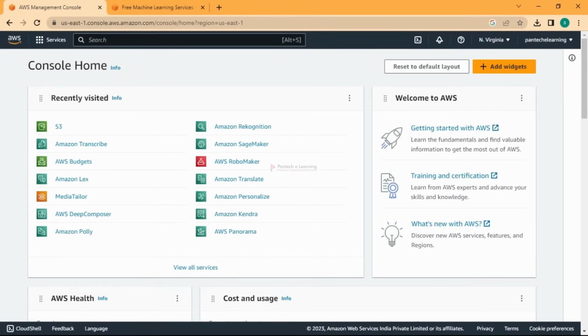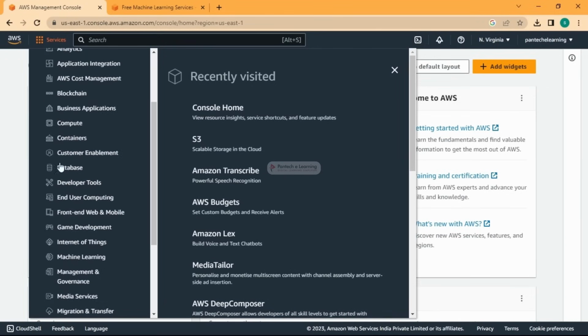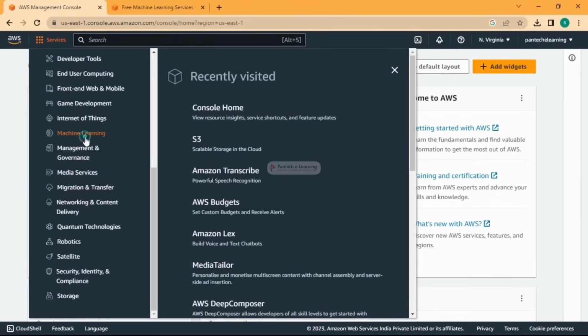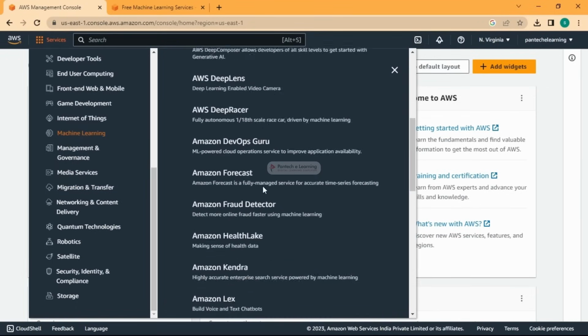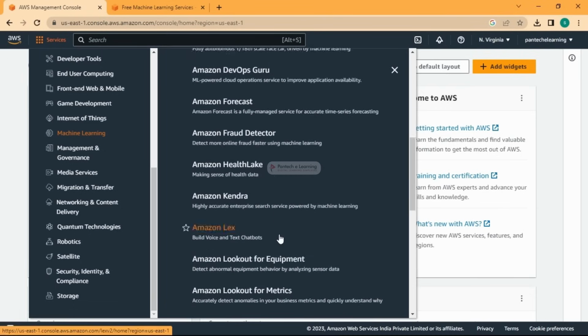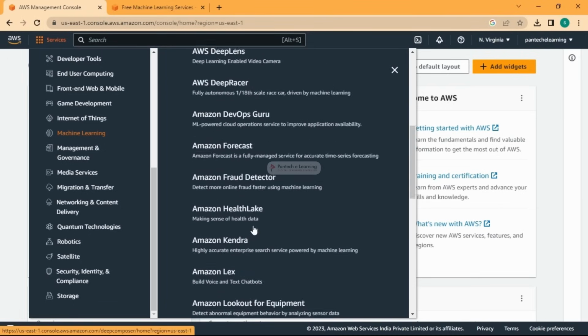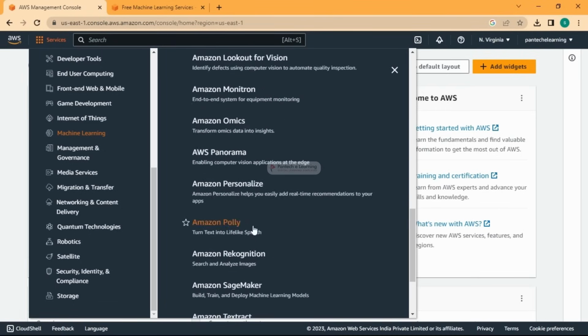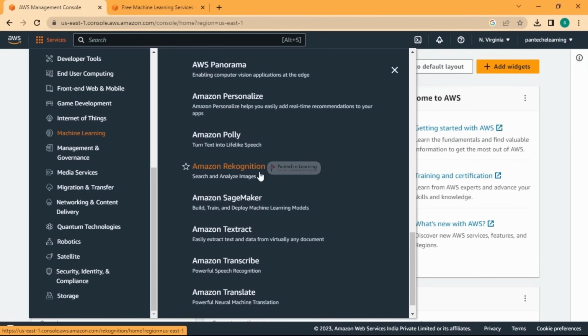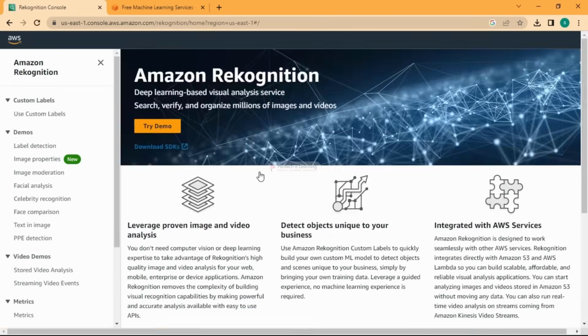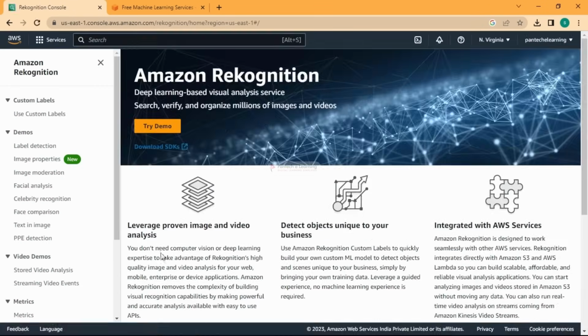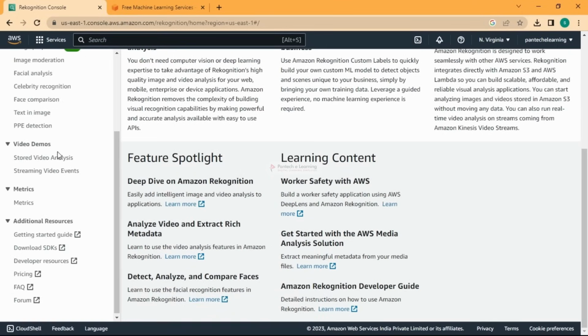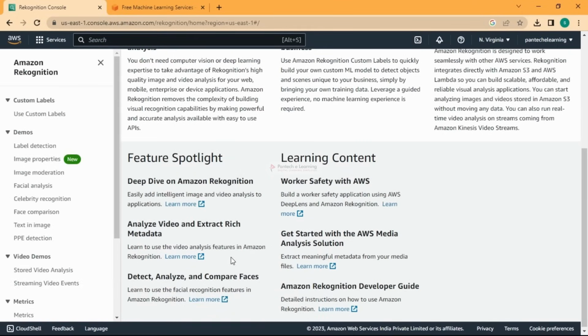Okay, you can also find it in the services. If you go and search for machine learning, you have all these things which are AI services, where you have your SageMaker too. It is also one of the machine learning AI services they are providing, and we have Rekognition, which is for searching and analyzing images. Okay, so let me go into it. You can try the demo, and you can use an API too. So if you want, you can integrate it with your applications too.